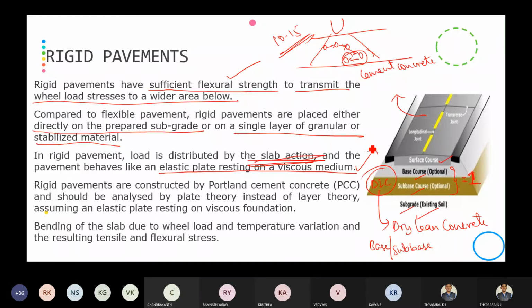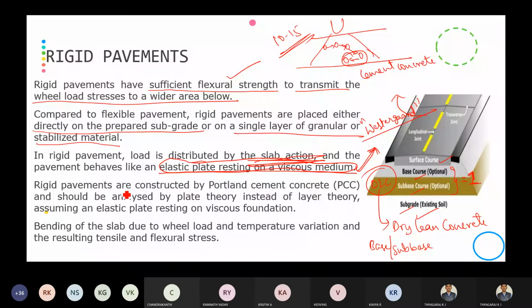So this is the assumption made by Westergaard. In the later classes I will explain who Westergaard is. This assumption, an elastic plate resting on a viscous medium, was made by Westergaard for analysis purposes, and the same has been carried forward till date. Till date we are considering it the same.